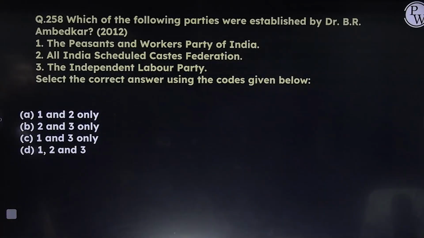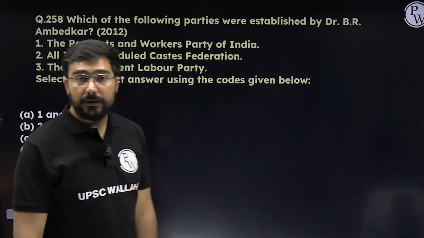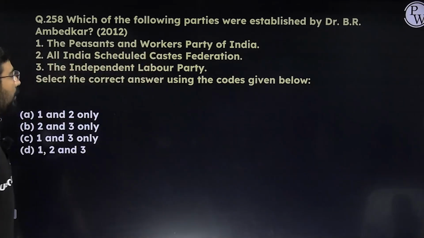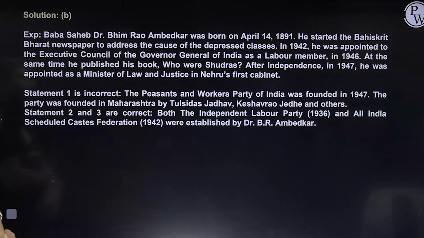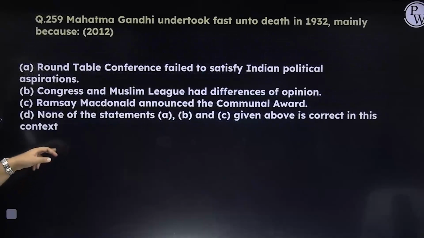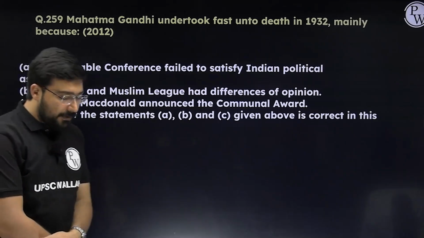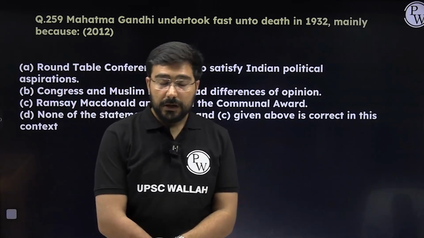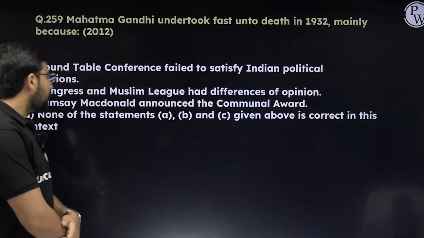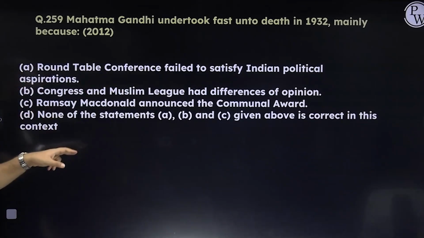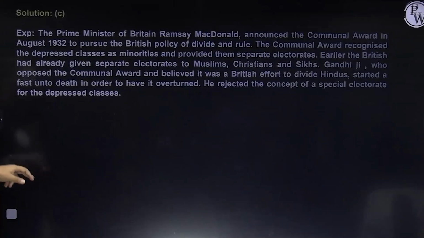Next, again, which of the following was established by B.R. Ambedkar? Peasants and Workers Party of India? No, it was not by him. Next, All India Scheduled Caste Federation? Yes. Independent Labour Party? Correct. The first one was established by Tulsidas Jadhav and Keshavrao Jadhav. These were the people responsible for that. Then Mahatma Gandhi undertook a fast unto death in 1932. Why? Because of the separate electorate which was given in the communal award. So the answer will become C. Ramsay MacDonald gave the communal award, which was giving separate electorate to the Dalits.